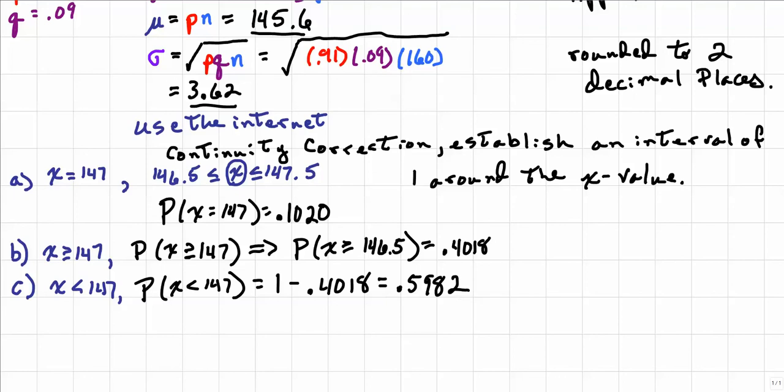And then finally we want to answer the last question, part D, and say, are any of the probabilities in part A through C unusual? Remember that for a probability to be considered unusual, that particular probability, which will be some P, must be less than 0.05. And if we look at all three of the probabilities, none of them are less than 0.05, so no, none of the probabilities are considered unusual.